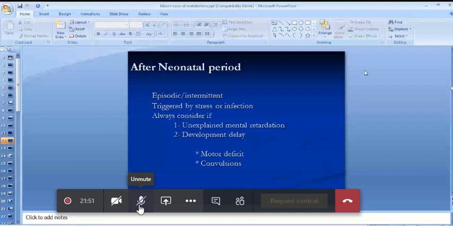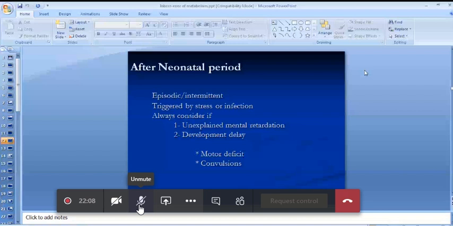So most of the times the symptoms are evident in the neonatal period, and sometimes they appear after the neonatal period, but in both cases you have to take them seriously because these conditions are very lethal.